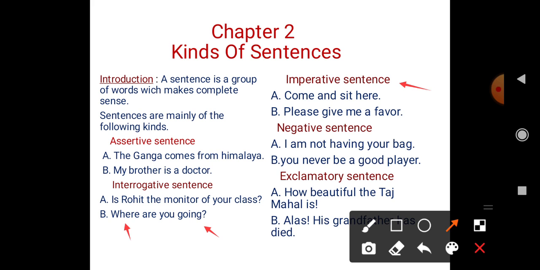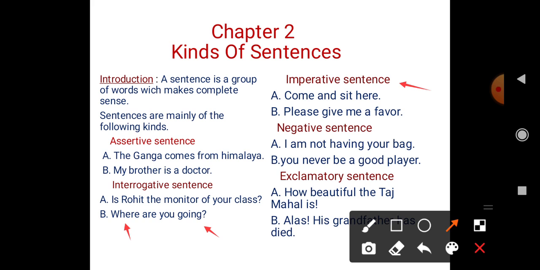Now come on to the next, imperative sentence. What are imperative sentences? The imperative sentences are the sentences which give us a command, a request, or an order or advice. In this type of sentences the subject you is not mentioned. In this type of sentences the subject is not mentioned, like you is not mentioned.